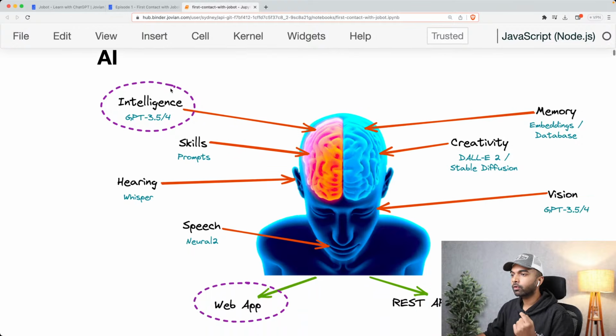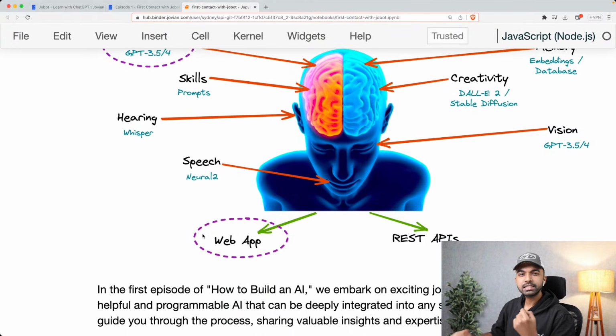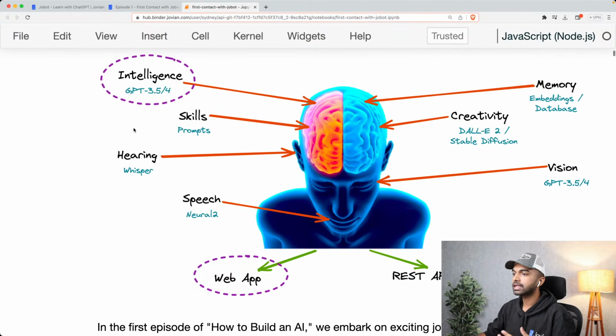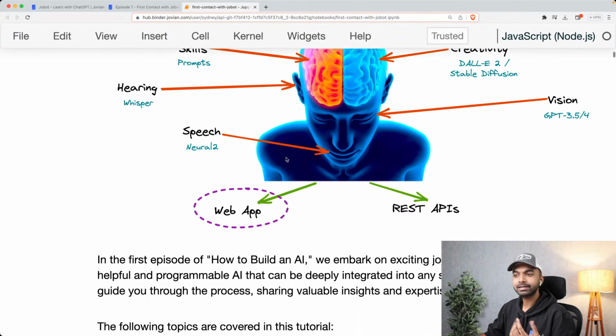And today we are going to focus on building the basic intelligence of Jobot, which is going to be powered by GPT 3.5 or GPT-4. And we are going to be building a basic web application so that we can interact with Jobot. Okay, and this is going to look very similar to ChatGPT for now, but the idea is that we get to control the interface and we can add a lot more features like skills, hearing, memory, creativity, etc.